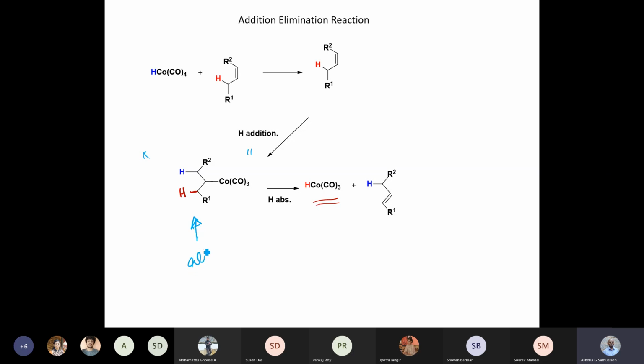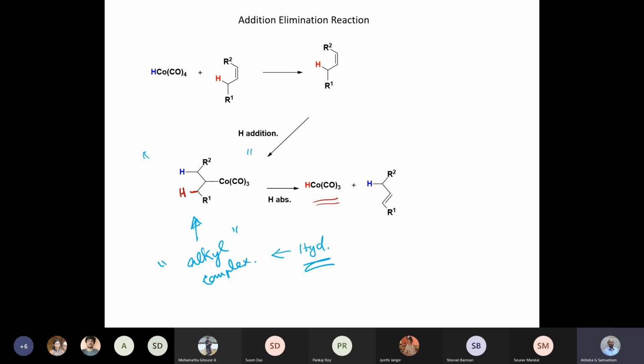This alkyl complex is one of the intermediates in the hydrogenation process. The hydrogenation process always involves an alkyl complex. So this can now do beta hydrogen elimination in two different ways. In this slide, I have put it as red hydrogen and blue hydrogen, and with any one of these hydrogens, you can see that isomerization can take place.